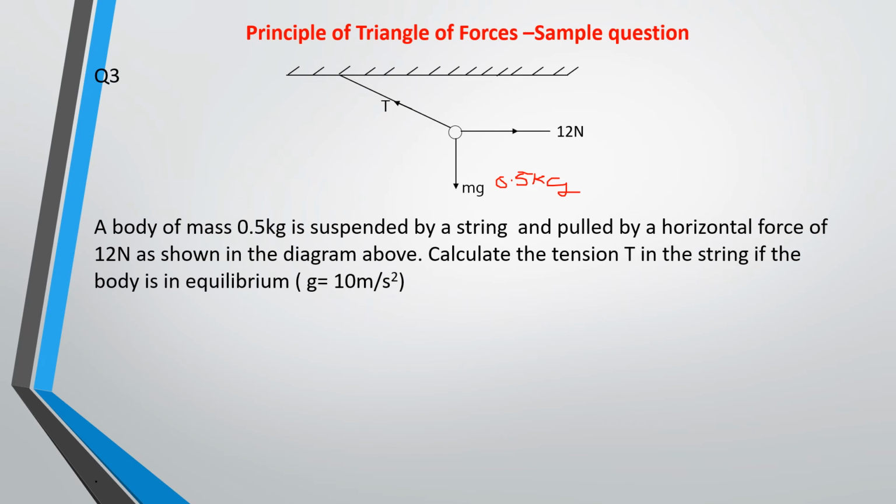Okay, this is the weight of the body that's acting vertically downwards. So if you multiply that by 10, it will give you 5 Newton. Okay, so having said that, we need to draw this diagram just as we did before. This is acting downward, and this is making an angle with this vertical, and this is pulling it horizontally. So which means you are going to have a triangle of force that looks like the one we did before. Okay, so you are going to have something that looks like this.